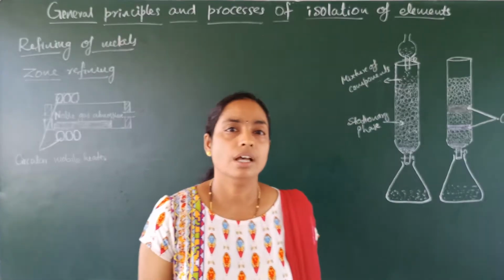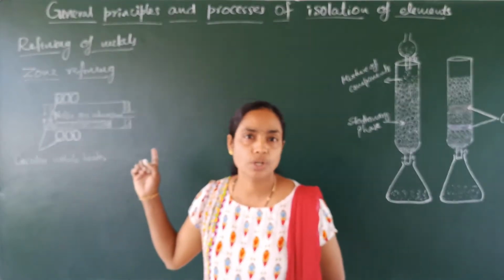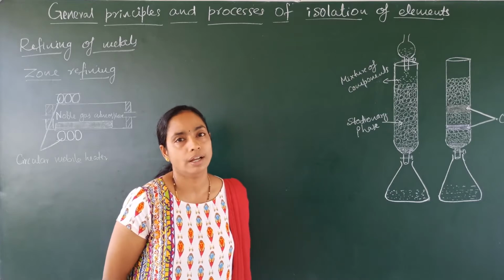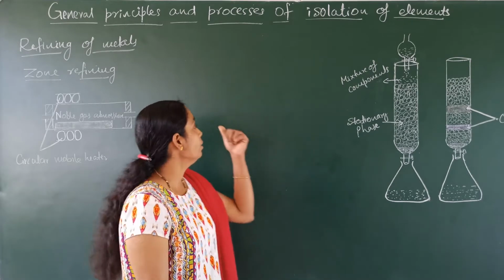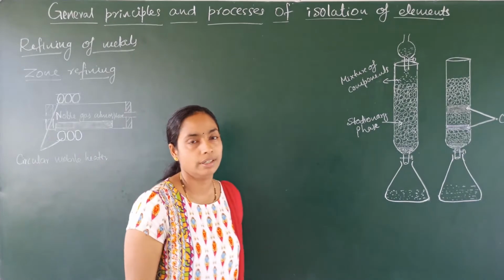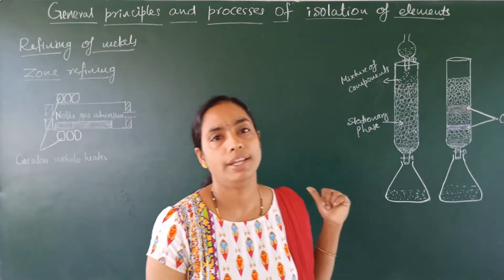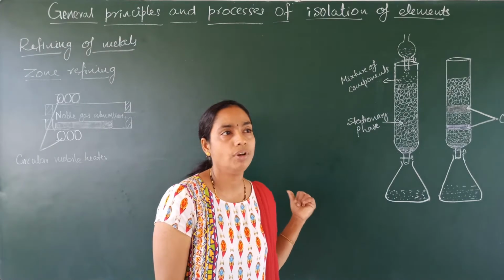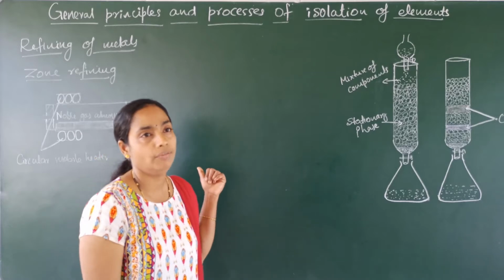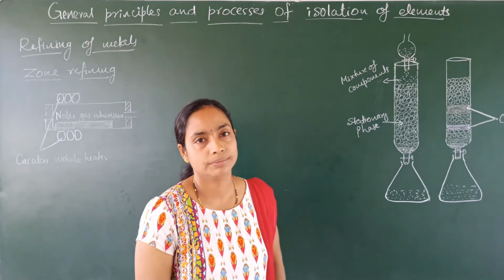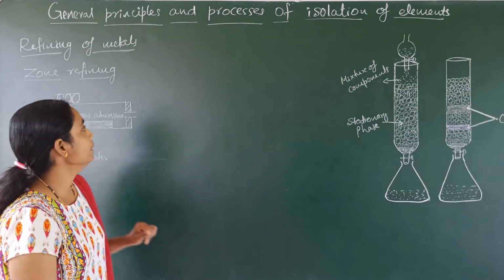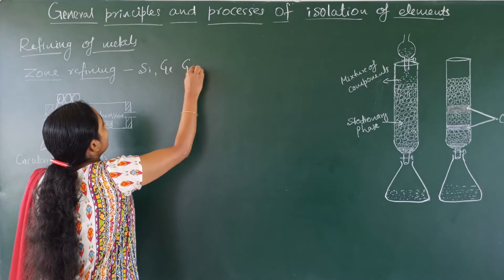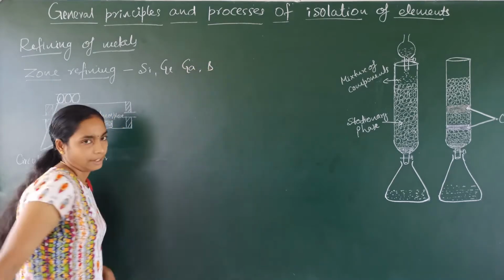Semiconductors are usually purified by this zone refining method. Also, if you want a very pure, ultra pure metal, then we can use this zone refining method. If you use this method for refining, about 99.9% pure metal we will get. The elements purified by this method are silicon, germanium, gallium, boron, etc.